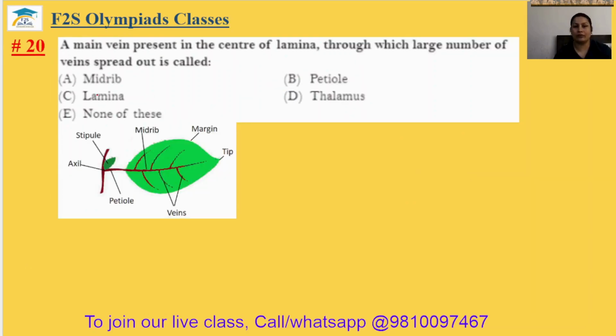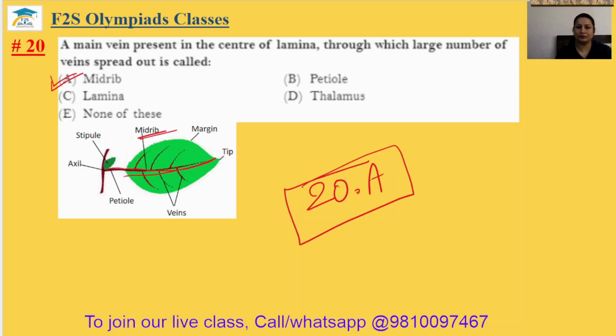Question number 20. A main vein present in the center of lamina through which a large number of veins spread out is known as. This is the main vein and through which various veins are coming out. So this is known as midrib. So the 20th answer will be option A.